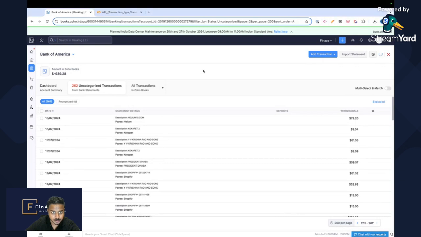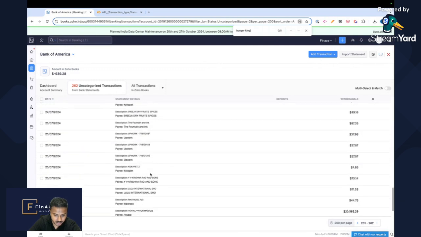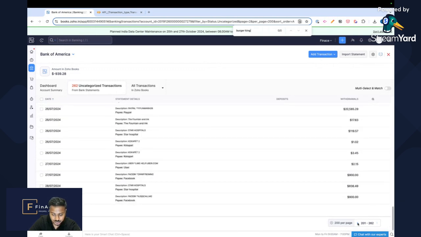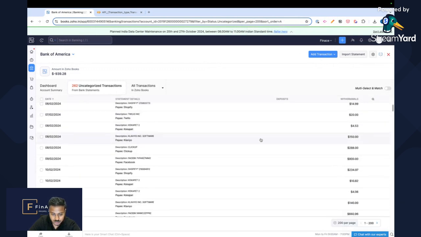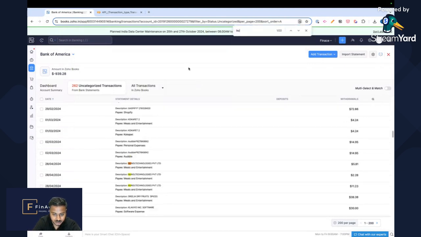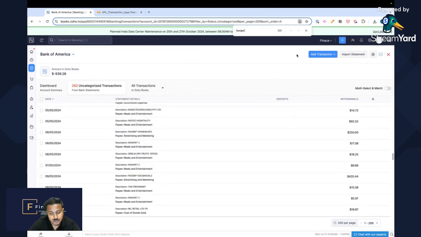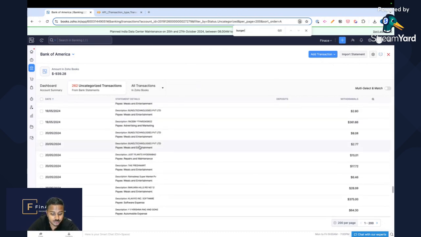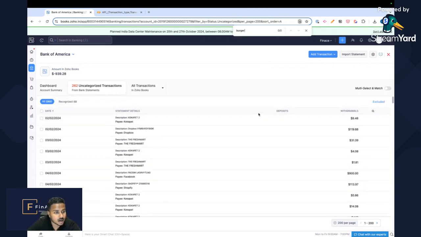I'm just going to do Command F and type in Burger King and see if anything is coming up, and nothing is coming up here. Go to the previous page as well. Let me just close it here and do Command F. Right, you'll start to see if anything is coming up, and no, nothing is coming up. So there's no Burger King mentioned anywhere here. Obviously that would be a food expense, but let's see if it predicts it properly.